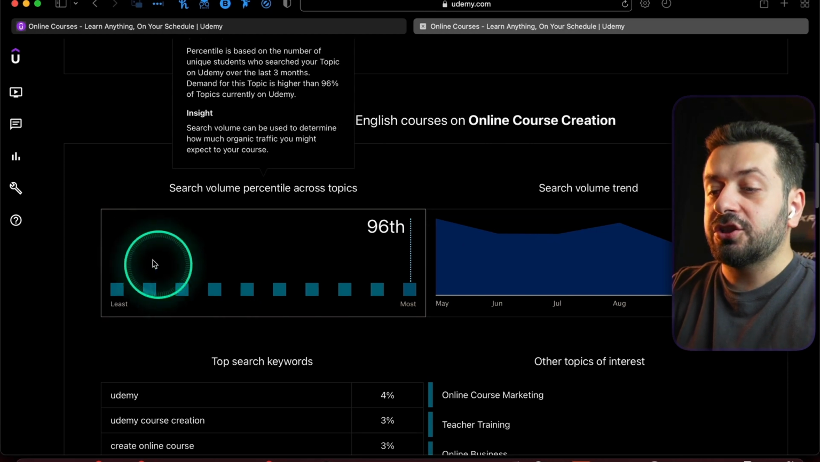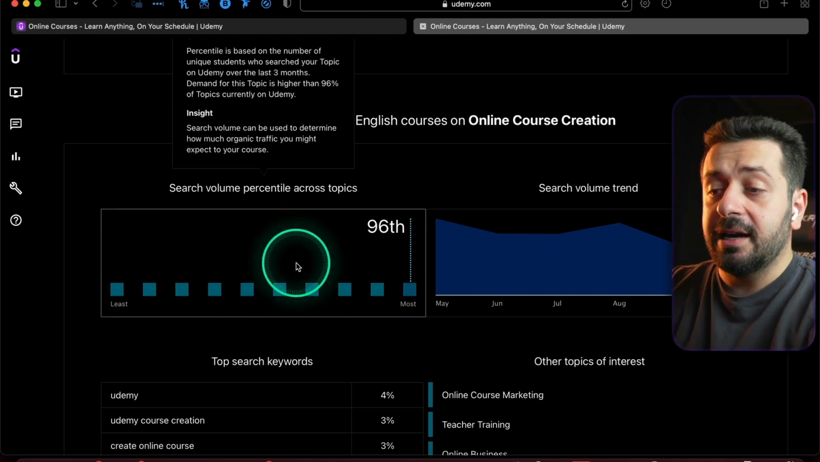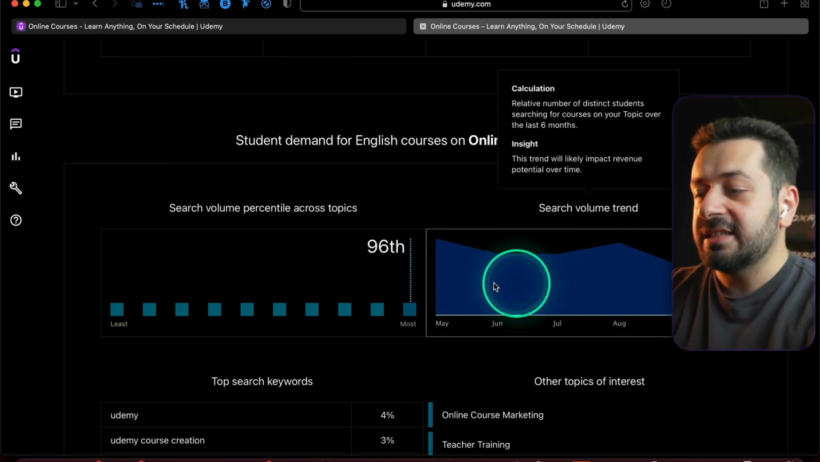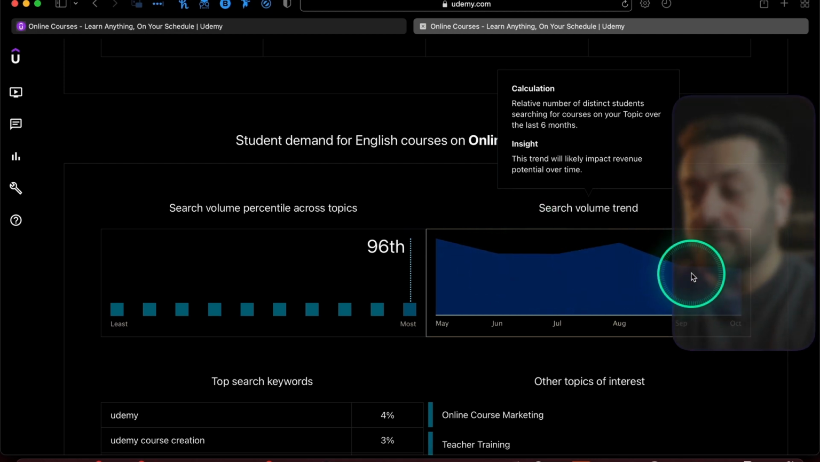Then when you go down, it actually shows you the search volume percentile over all topics, meaning that the topic is actually better than 96% of all topics. And as you can see also the trend, and the trend is going down for the past 6 months.